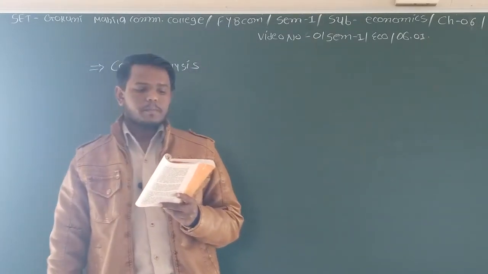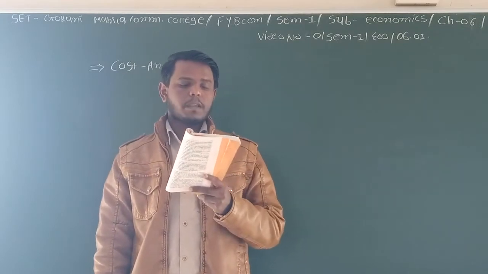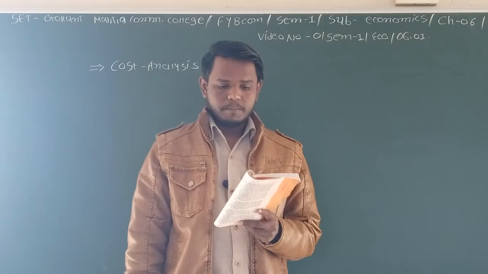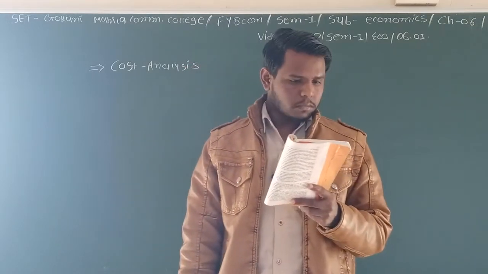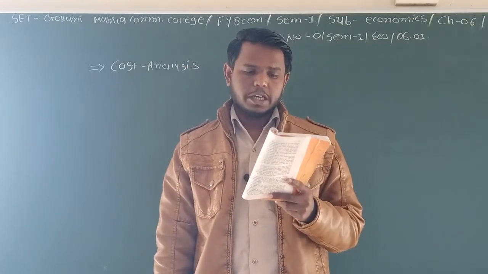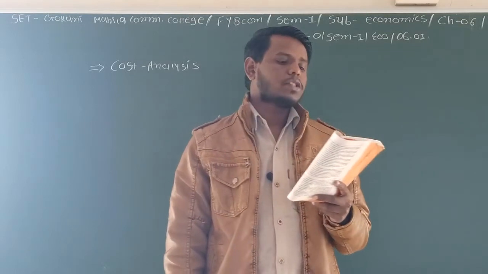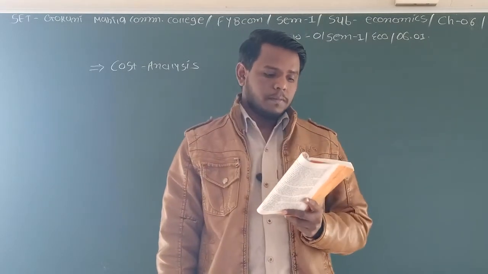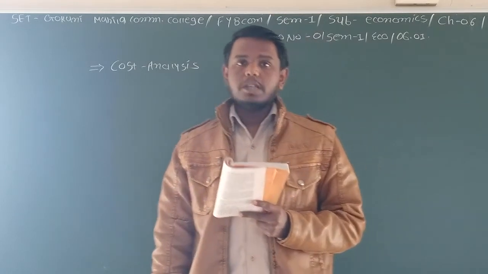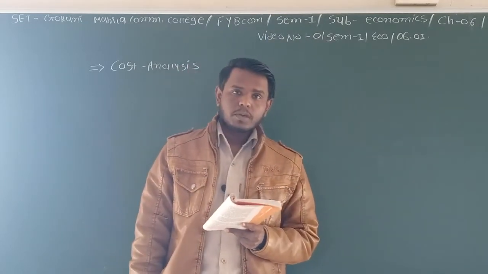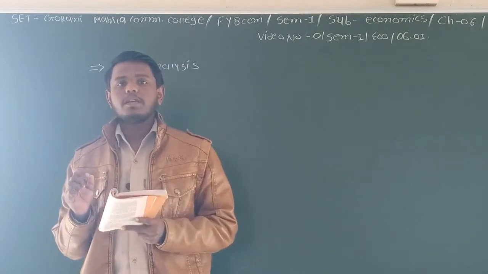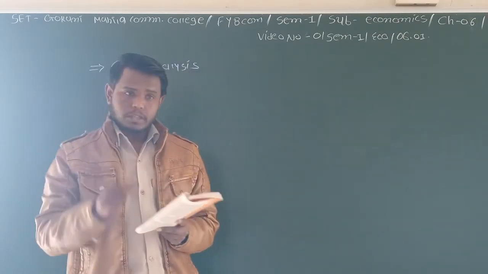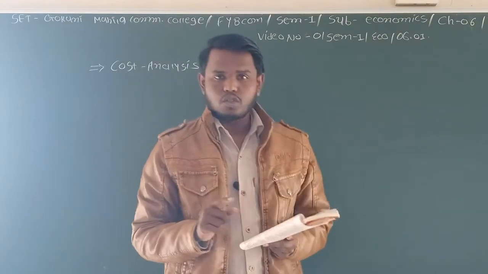That is the introduction. The price of a commodity depends on demand and supply. The demand of a commodity is connected with consumers' behavior, while the supply of a commodity is connected with the behavior of the producer. As we all know, the demand of any particular goods is directly connected with the consumers.